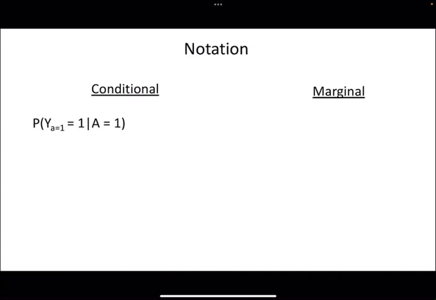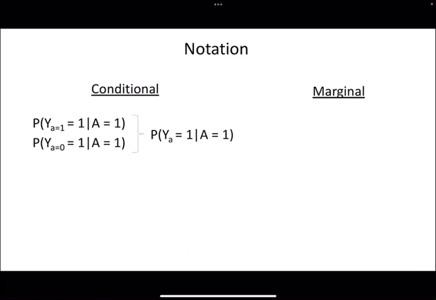And the formal notation for exchangeability, I like this here on the left. At the top, we have the probability of the individual getting the outcome if they were treated, given that they were actually treated, and the probability of the individual getting the outcome if they were untreated, given that they were actually treated. That can be encompassed by this Y subscript a, without it being equal to anything.